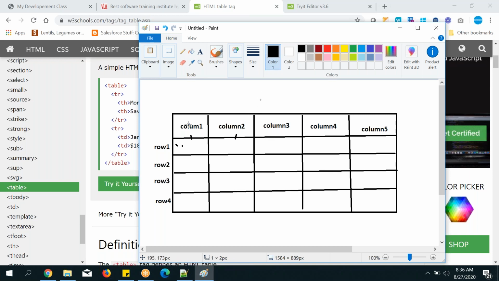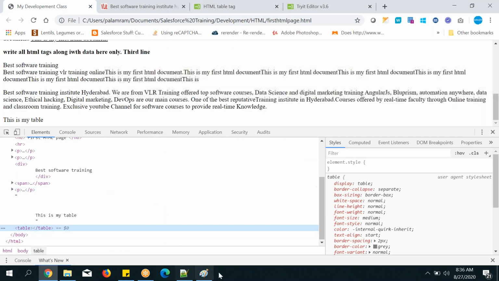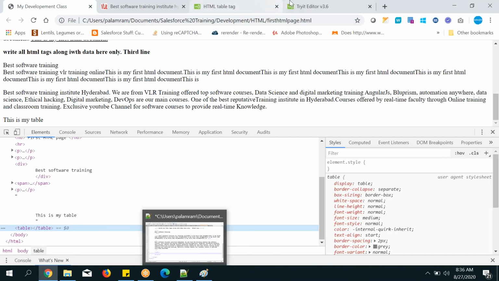Now suppose here I have written student name and student address, like that, in a single row. So this is field 1, field 2, like that we have seen, right? One student's full details we can see in a single row, in another row another student's full details, and in another row another student's. This is called rows and columns, right? So I want to do that kind of design with the help of HTML. How to do it? That's what table is for.